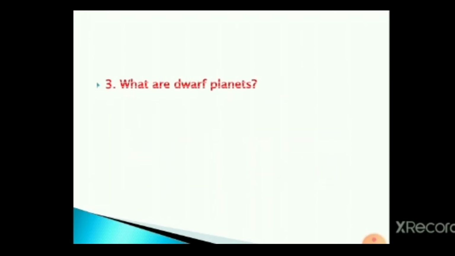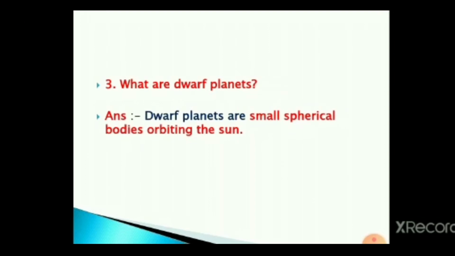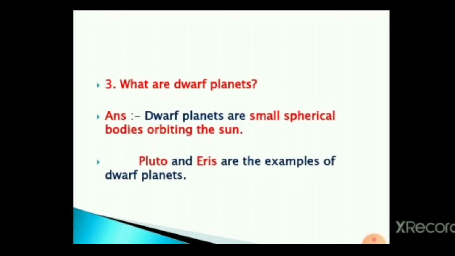Third one, what are dwarf planets? Answer, dwarf planets are small spherical bodies orbiting the sun, that go around the sun. Example, Pluto and Eris are the examples of dwarf planets.